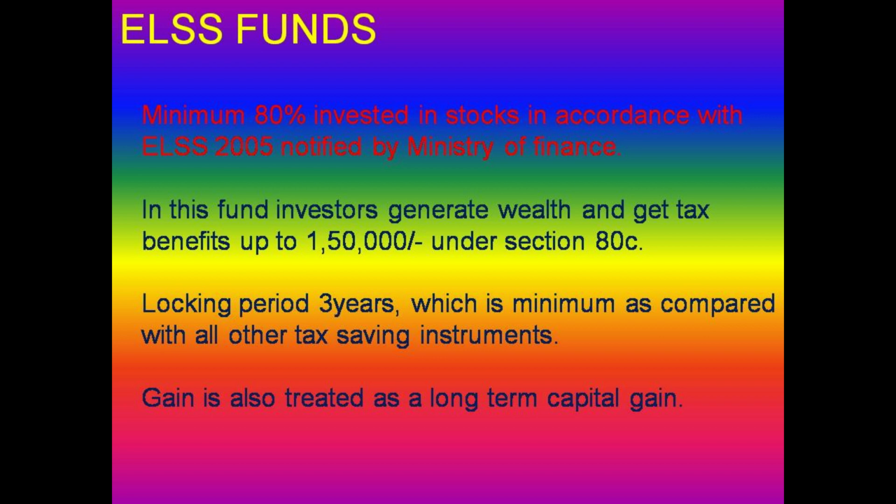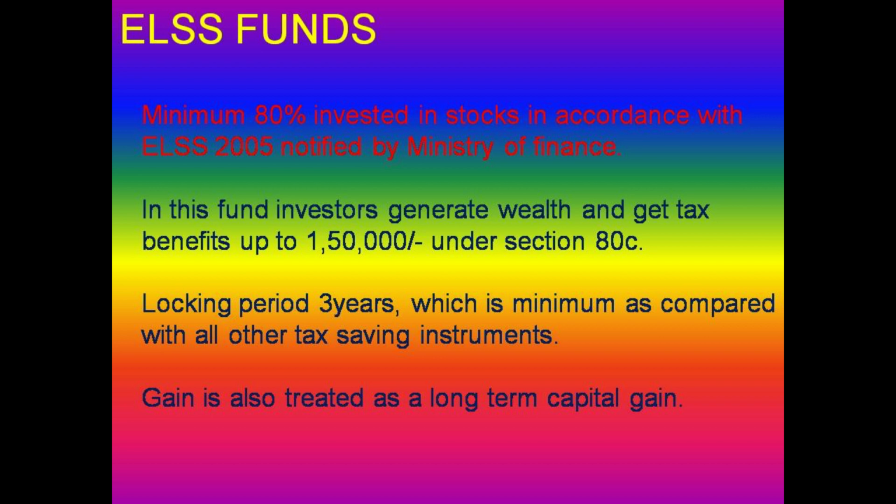Next one is ELSS funds, that is equity linked saving schemes, also called tax saving schemes. In this category of equity mutual funds, minimum 80% corpus is invested in stocks of the companies in accordance with ELSS 2005 notified by Ministry of Finance.